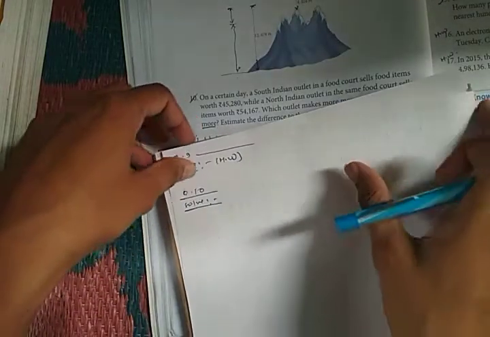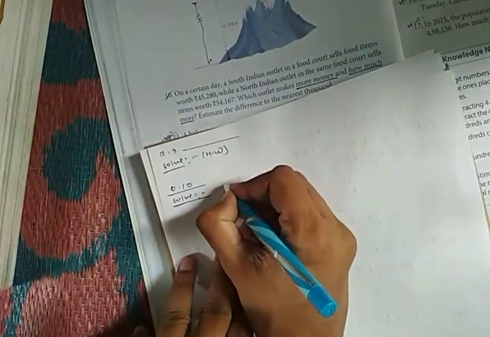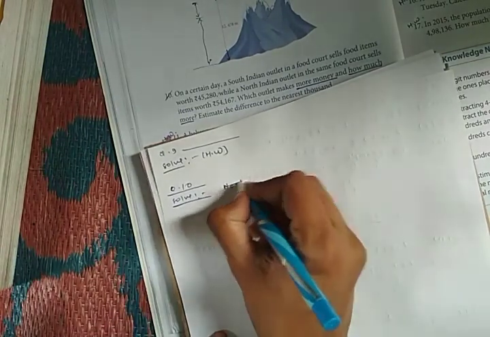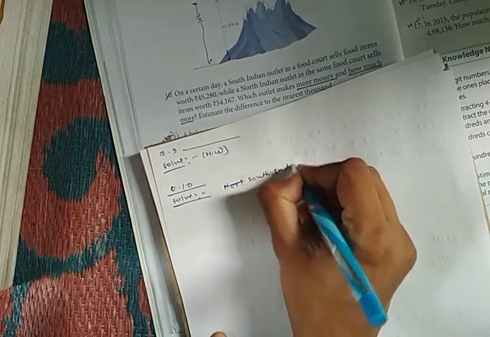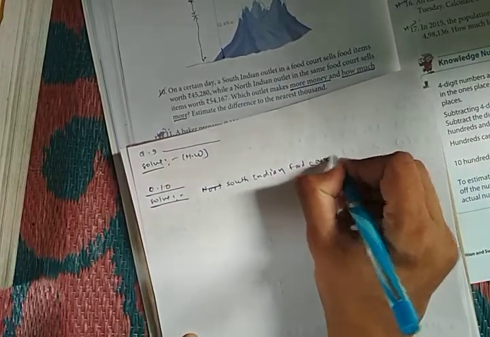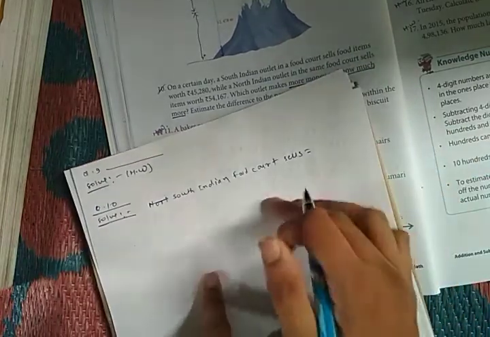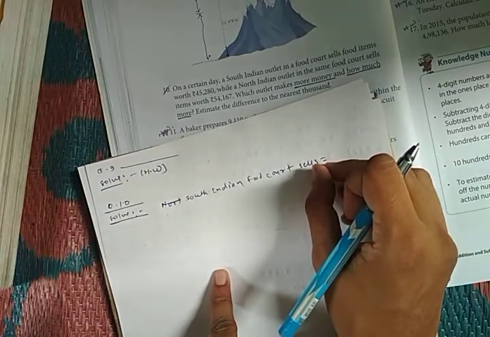So let's write what we have been given. First we have been given South Indian food court. The food court sells of how many rupees?